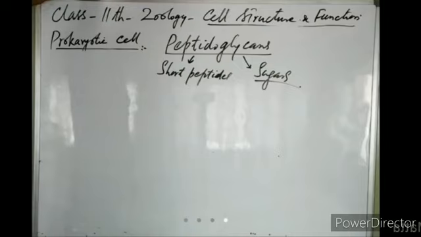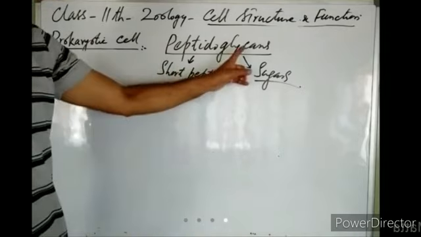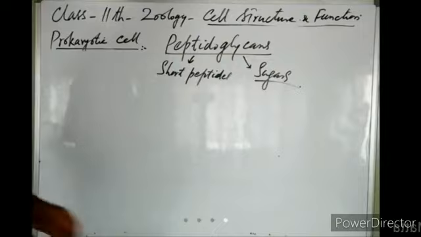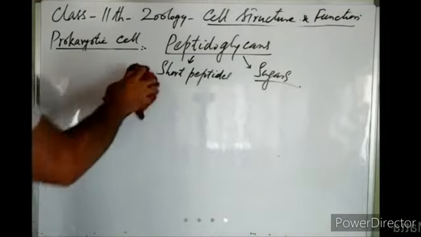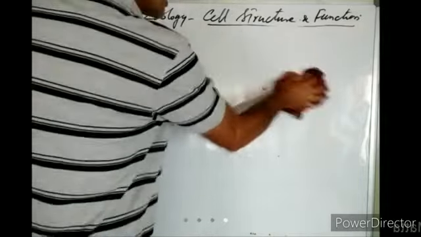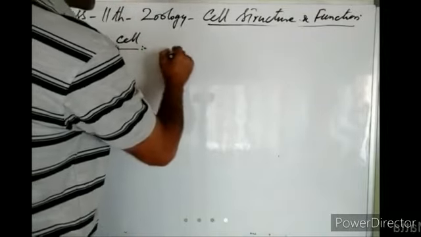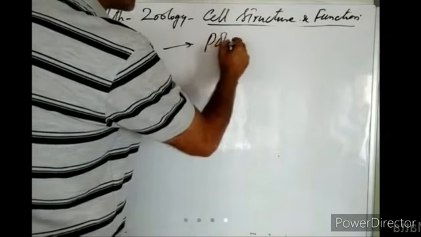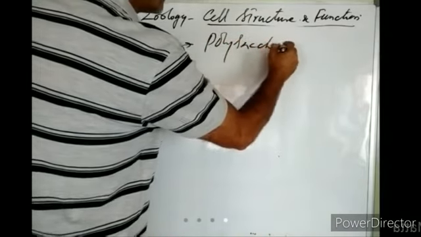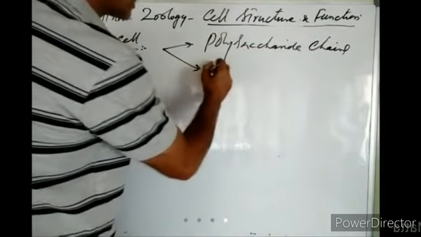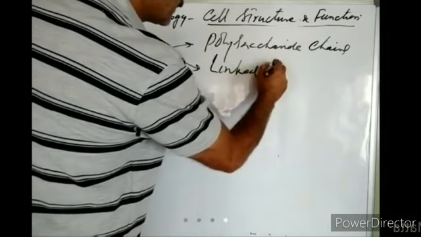So in the cell wall of prokaryotes, cellulose is not present, right? The cell wall of prokaryotes is formed of a substance known as peptidoglycan. This peptidoglycan is formed of polysaccharide chains joined to each other by short peptides. So there are polysaccharide chains, and these polysaccharide chains are linked by short peptides.